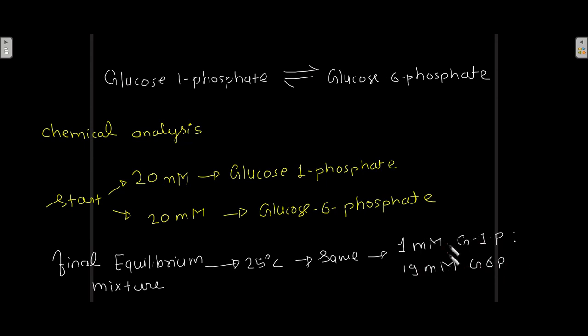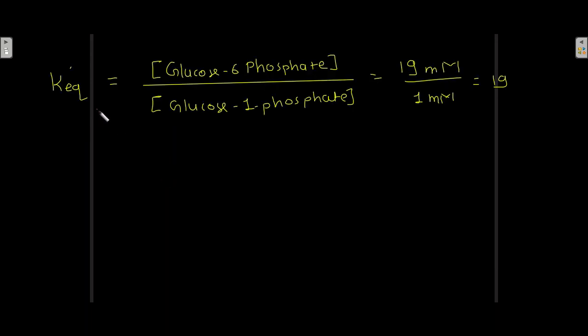This equilibrium will be reached whether you start with 20 millimolar of glucose 1 phosphate or 20 millimolar of glucose 6 phosphate. This equilibrium will be reached at 25 degrees Celsius after some time. It is the same for both these conditions. So if we calculate the equilibrium constant for that reaction, we will get 19 by 1, which will be 19.